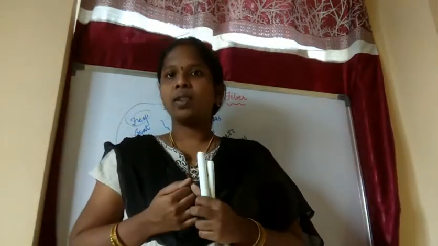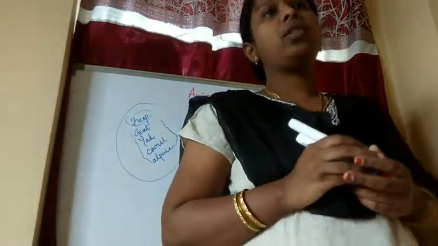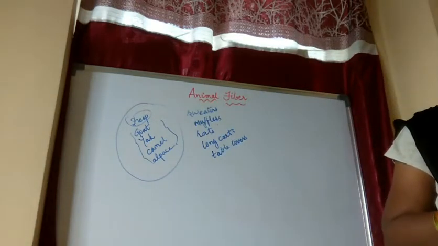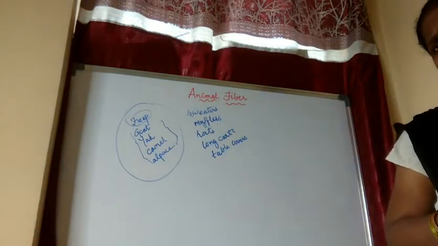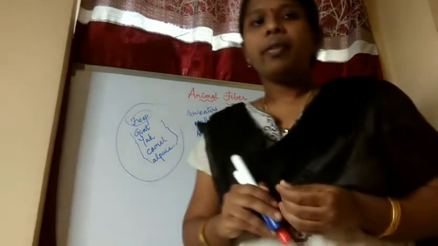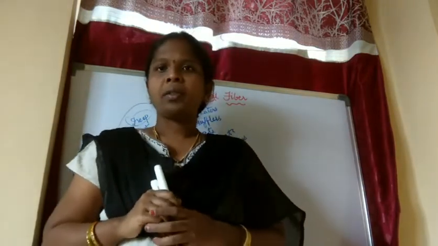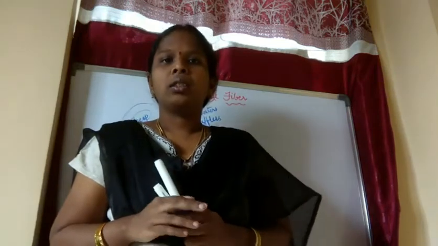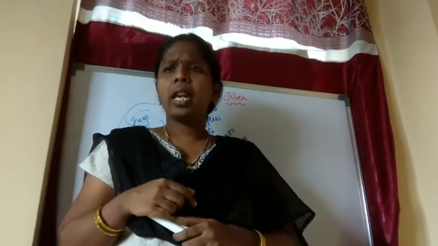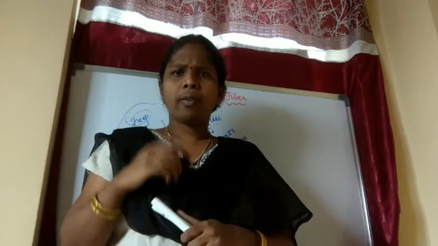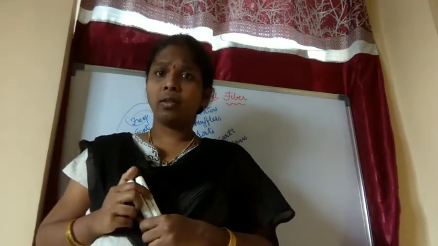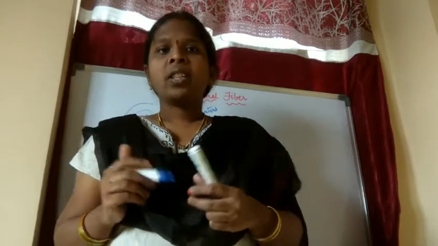So she went to the exhibition with her grandfather, right? So she asked her grandfather. What did she ask? Grandpa, wool is obtained from the sheep, so why are all these animals placed here? And also she asked, is wool obtained from the hair of all animals? From the hair of all animals can we prepare the wool, she asked.